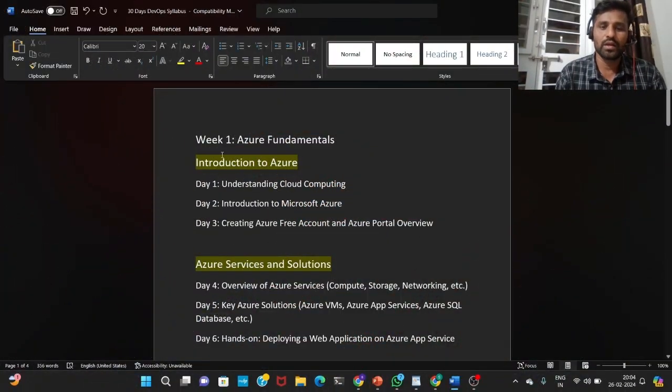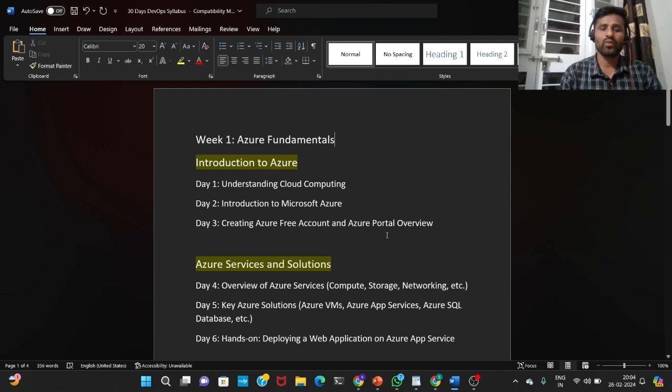First of all, in the first week I'm going to teach Azure fundamentals. Here, the introduction to Azure cloud: understanding of cloud computing, and introduction to Microsoft Azure. Then day 3, creating an Azure free account and Azure portal overview.